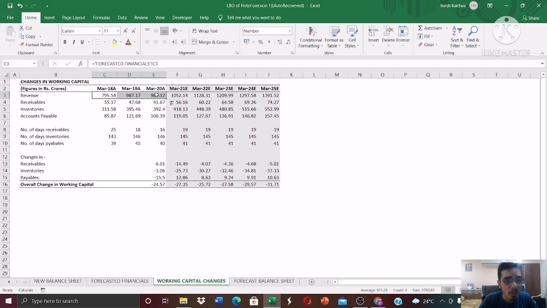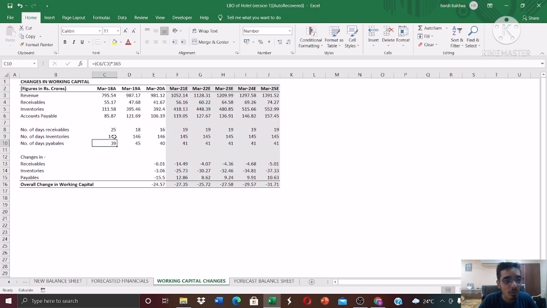These are the historical figures. Now, to forecast the future working capital requirements, you can use this formula, which is just dividing the 55 crores by the revenue of 795 and multiplying by 365, and you get the answer as 25. Similarly, do it for inventories: divide 311 crores by 795 and multiply by 365, and do the same for payables.